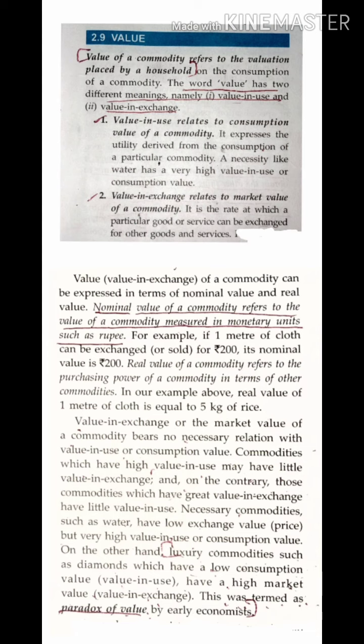Everyone cannot afford diamond, right? So it has low consumption value. We take gold, we take diamond when it is required, not regularly. So it has low consumption value, but the market value, the value in exchange, is very high. This is termed as paradox of value. Fine. So do remember, you can get such kind of questions: what is nominal value? What is paradox of value? So be prepared, note it down, be very clear.